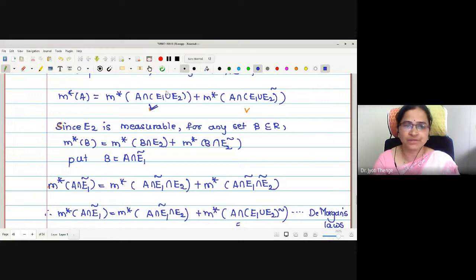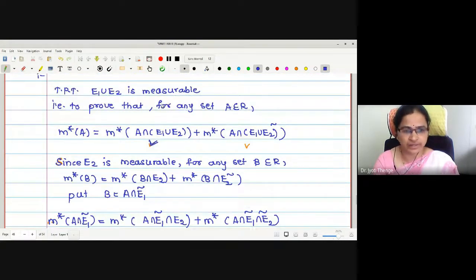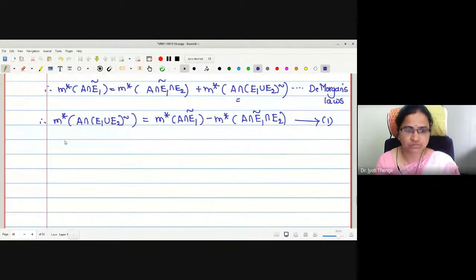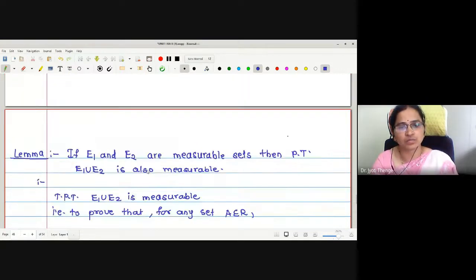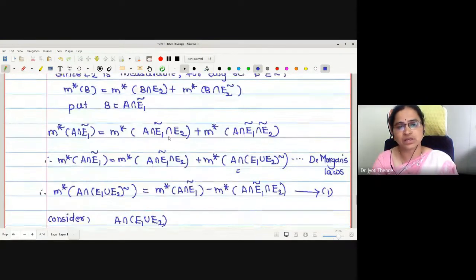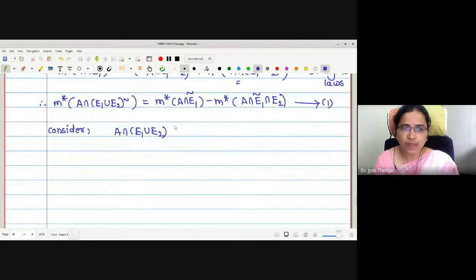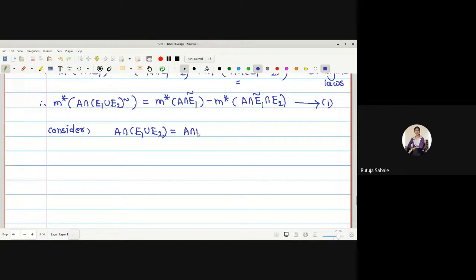So let us start with the first term of this right hand side. Consider A intersection (E1 union E2). Let us check whether we have taken the correct term. What is its value? By which law can I find the value? Distributive law. Yes, it is distributive. And the value is A intersection E1 union A intersection E2.